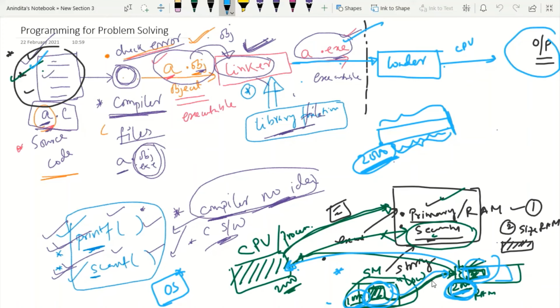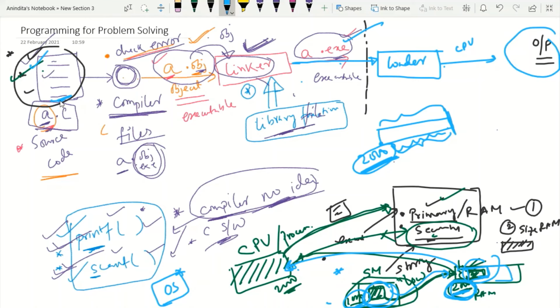See, whenever you have written a source code, this is your source code, right? This source code cannot be stored directly into the RAM, directly into the primary memory. When you click save, it is decided by the operating system. Why? Because the size of RAM is very small. If I keep on storing each and every content in the RAM, the responsibility of the RAM is execution, not storing. So I cannot load RAM.